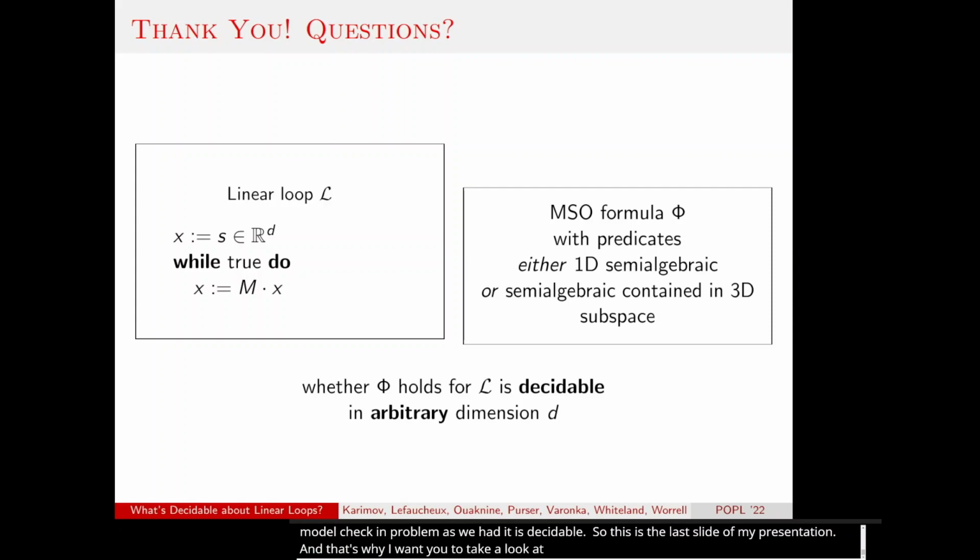We managed to prove that the model checking problem for linear loops where specifications are given by MSO formulas with admissible predicates is decidable for any number of variables in that loop. And furthermore, we also show that lifting the restrictions of admissible predicates would result in having a hard mathematical problem. Thank you for your attention.